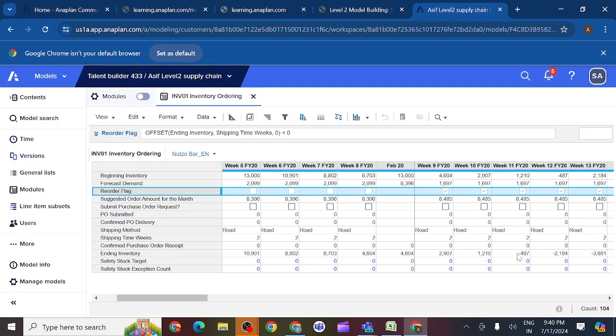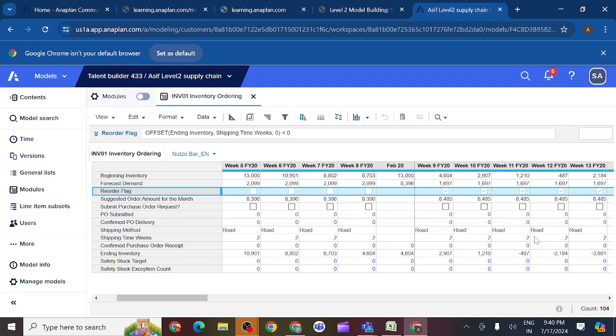If you are going to fall below 0 here, if you know 2 weeks in advance it will benefit you, or if you know after 2 weeks, when will it benefit you? Before 2 weeks. Yes, so that is the purpose. Each and every time we should check before 2 weeks. When you are going to fall below 0, I should know 2 weeks in advance only, so that I can order the product, then within 2 weeks it will arrive.